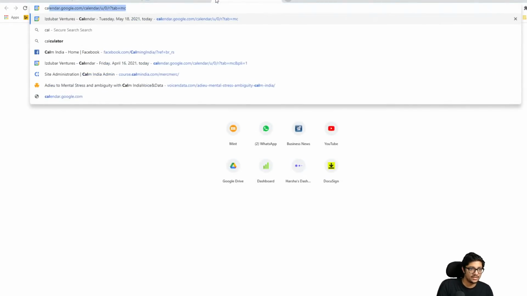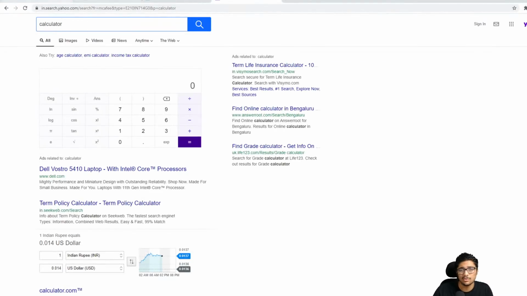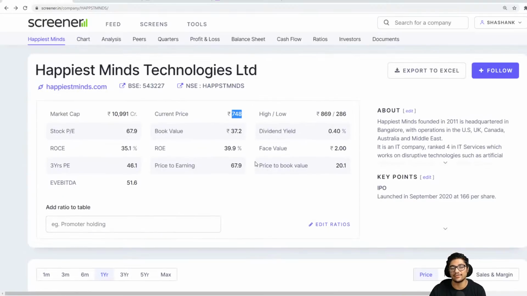So let me show you this, right? Why is it opening in Yahoo? Okay, fine. 34.94 into the EPS, 11.03, is equal to 385. So according to the sector P ratio, Happiest Minds should be trading at around 385 rupees and not 748. That is why you see that the P ratio right now is at 67.9.